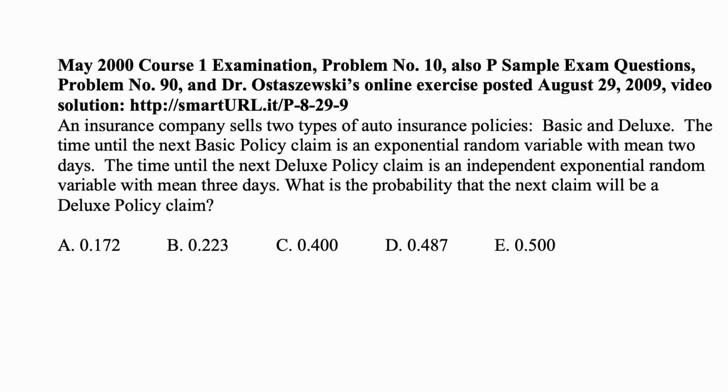Here's a problem for today for exam P on probability. An insurance company sells two types of auto insurance policies, basic and deluxe. The time until the next basic policy claim is an exponential random variable with a mean of 2 days. The time until the next deluxe policy claim is an independent exponential random variable with mean 3 days. What is the probability that the next claim will be a deluxe policy claim?